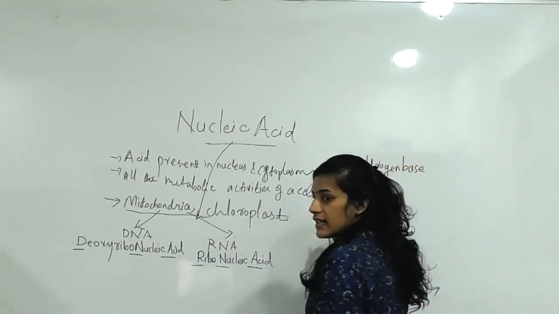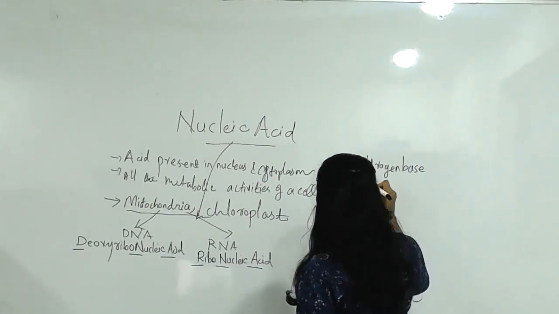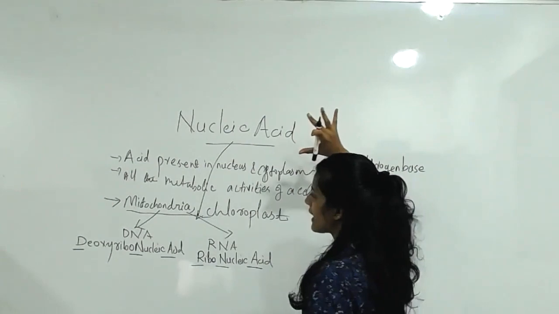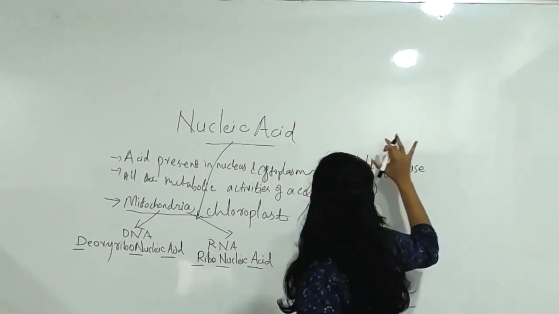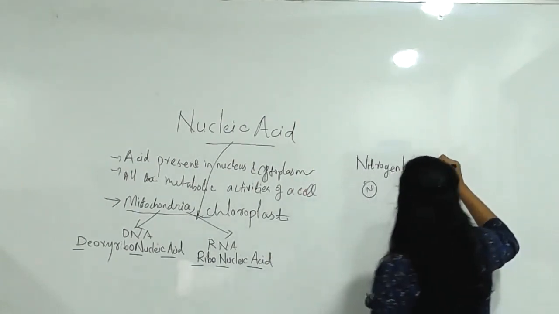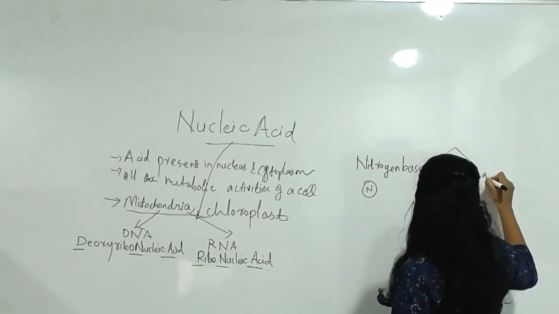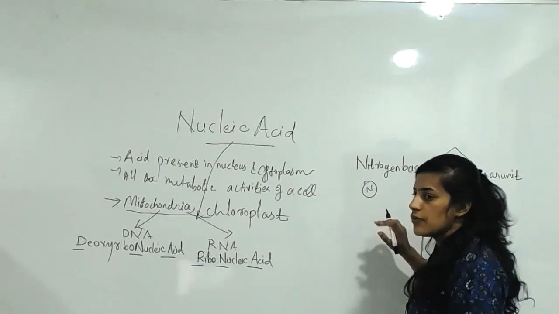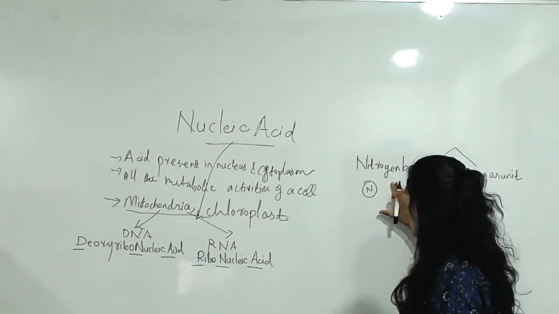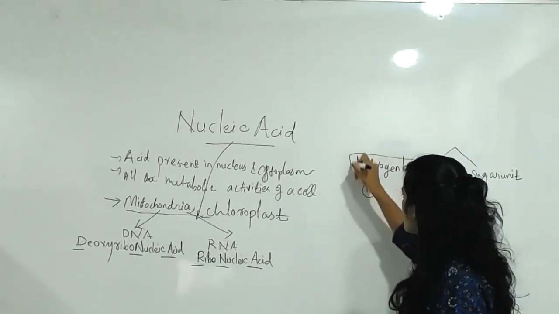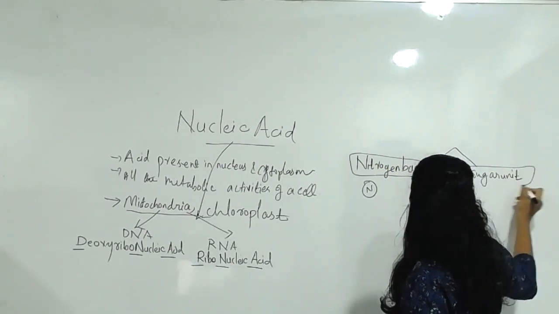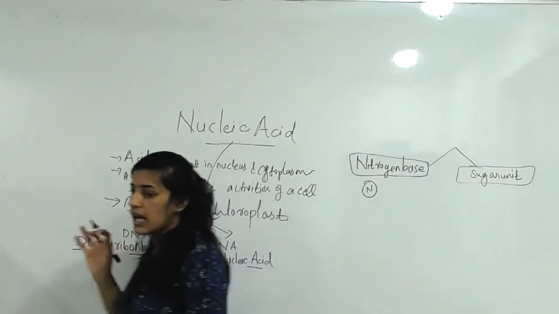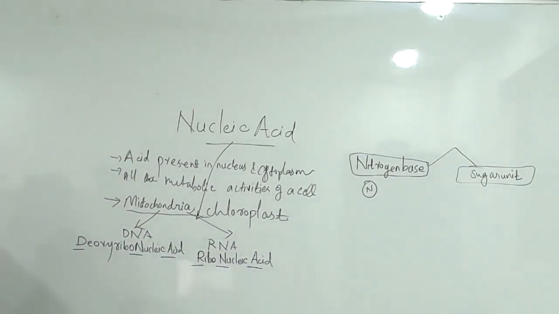So any base containing nitrogen is related to nucleic acid. Nucleic acid contains this much: a nitrogen-containing base and one sugar unit. Study with me. First, the nitrogen-containing base is present in it, and then sugar units are available.